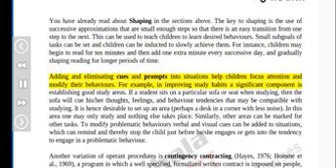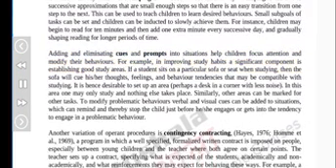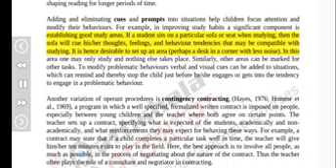Adding and eliminating cues and prompts into situations help children focus attention and modify their behaviors. For example, in improving study habits, a significant component is establishing good study areas. If a student sits on a particular sofa or seat when studying, then the sofa will cue his/her thoughts, feelings, and behavior tendencies that may be compatible with studying. It is hence desirable to set up an area, perhaps a desk in a corner with less noise. In this area one may only study and nothing else takes place. Similarly, other areas can be marked for other tasks. To modify problematic behaviors, verbal and visual cues can be added to situations, which can remind and thereby stop the child just before she engages or gets into the tendency to engage in a problematic behavior.